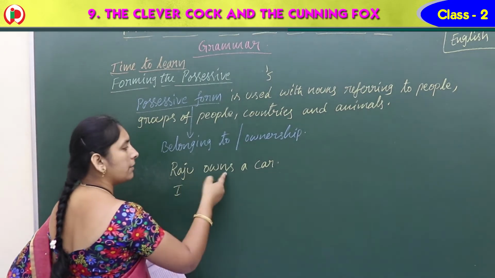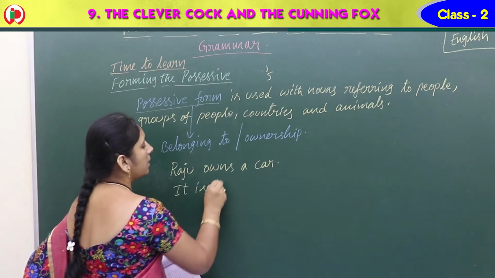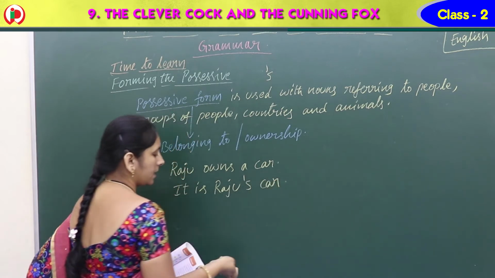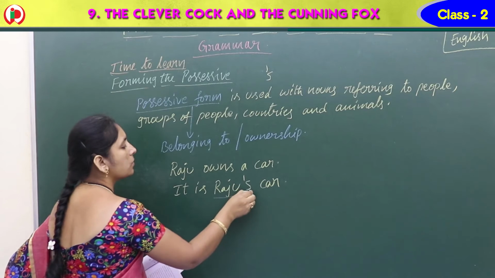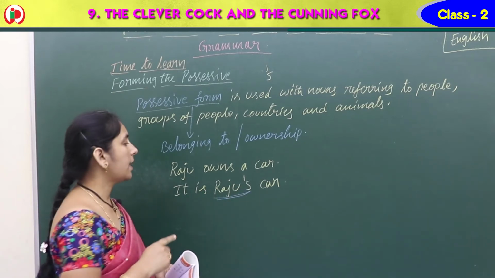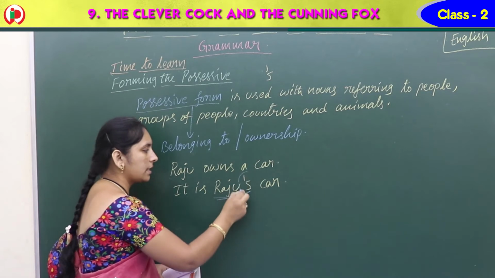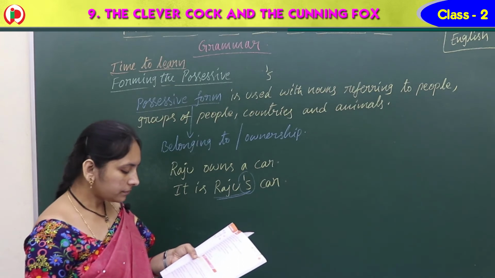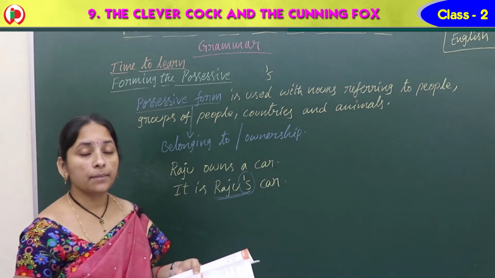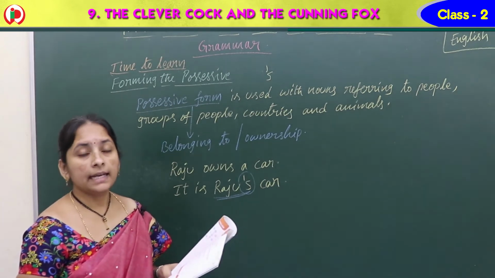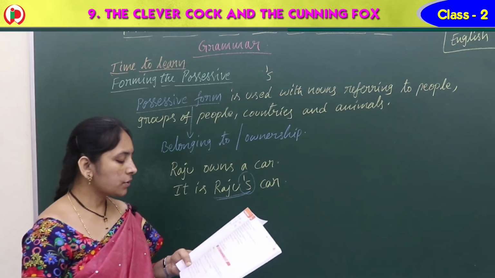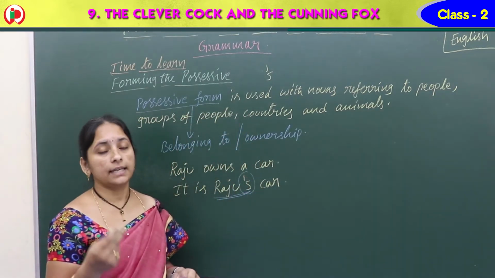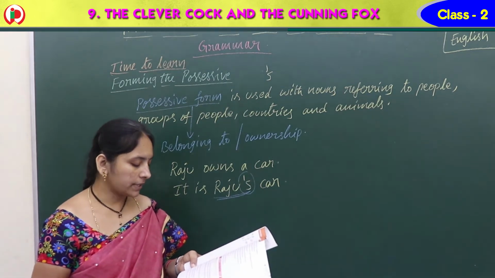So he owns a car, that is, it is Raju's car. He has a car, so whose car is it? Raju's car. That's why it is Raju's car. So this is the possessive form. Right, Nana? So India has some gold reserves. What can we write? There are India's gold reserves. India apostrophe s. Like this we can write it.